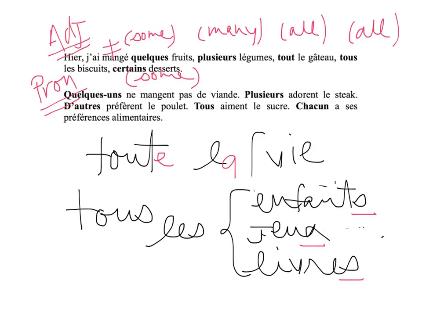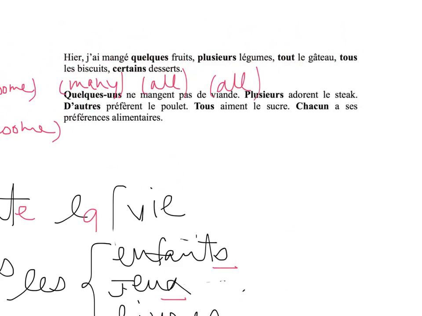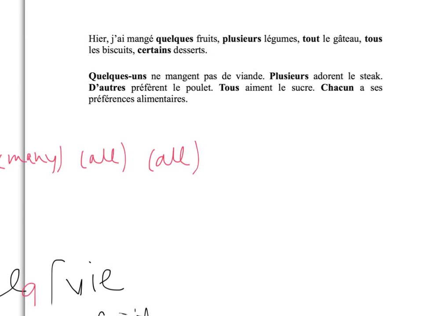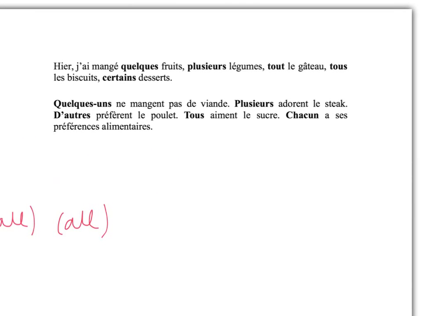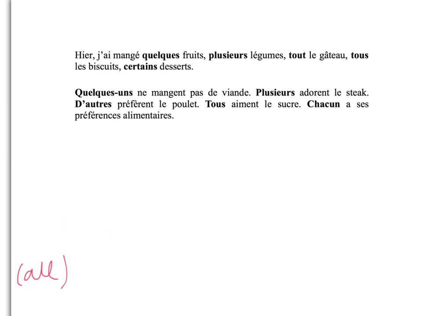So if you take a look here: Quelques-uns ne mangent pas de viande. Plusieurs adorent le steak. D'autres préfèrent le poulet. Tous aiment le sucre. Chacun a ses préférences alimentaires.